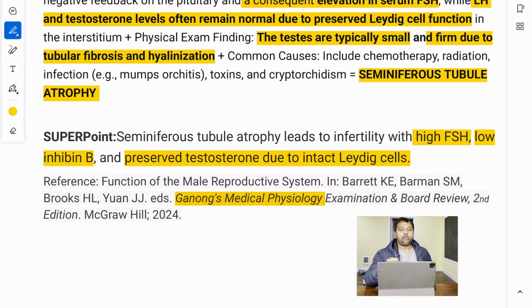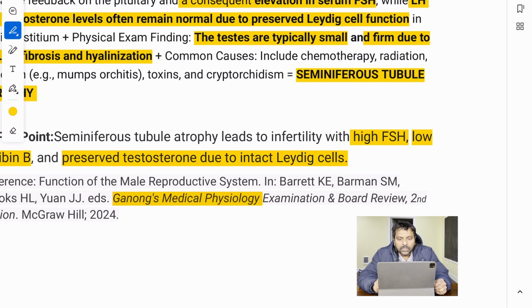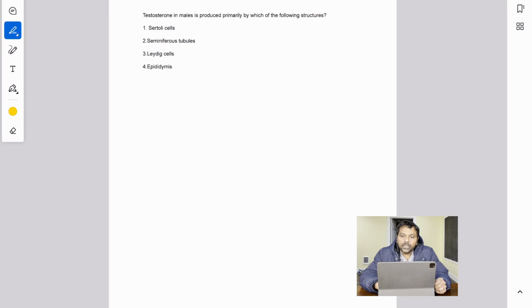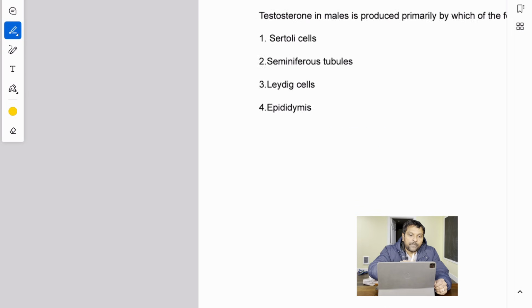If you want to study this subject more, pick up Ganong's Medical Physiology. That is the textbook I have been using. So you can also use the same textbook to follow these lectures with me. All right, folks, so that is a beautiful question you can expect on seminiferous tubule atrophy. Let us go to the next question.